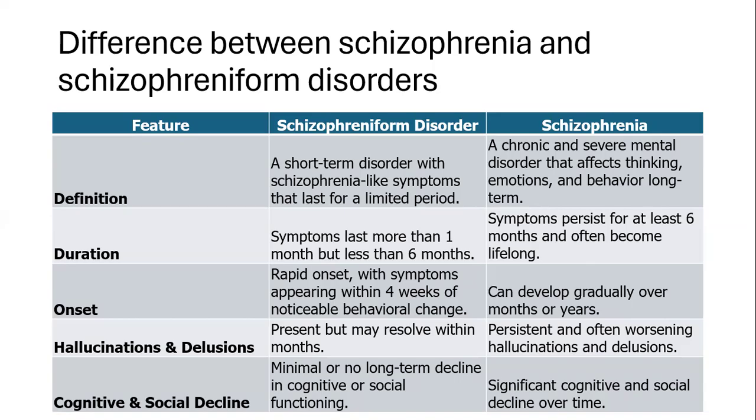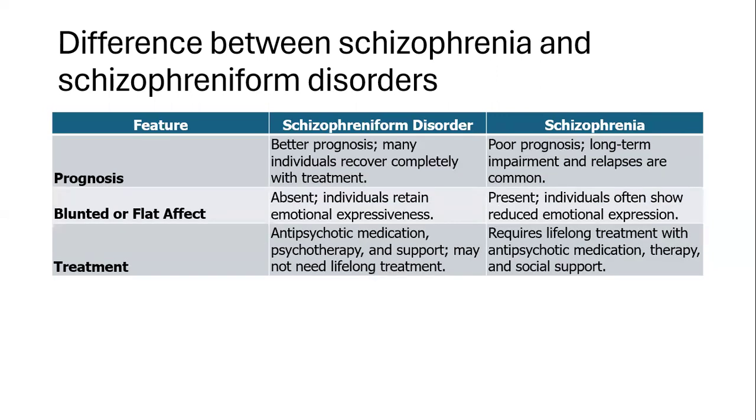Okay. So when we talk about hallucinations and delusions, in schizophreniform, they might resolve, but in schizophrenia, they are persistent. Okay. So when it comes to cognitive and social decline, there is very minimal cognitive or social decline in schizophreniform, but very significant cognitive and social decline in schizophrenia.